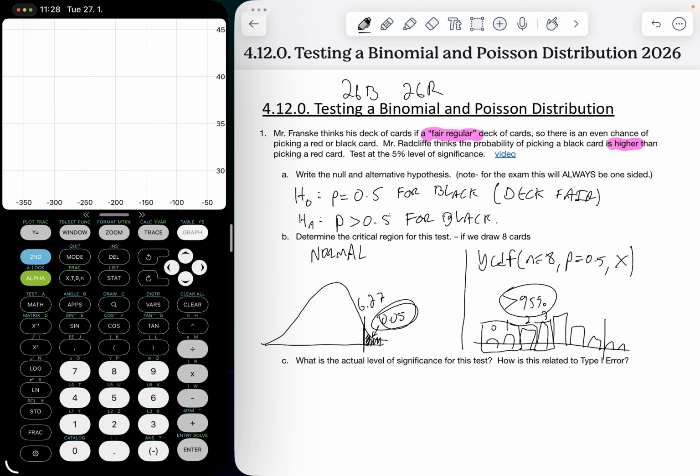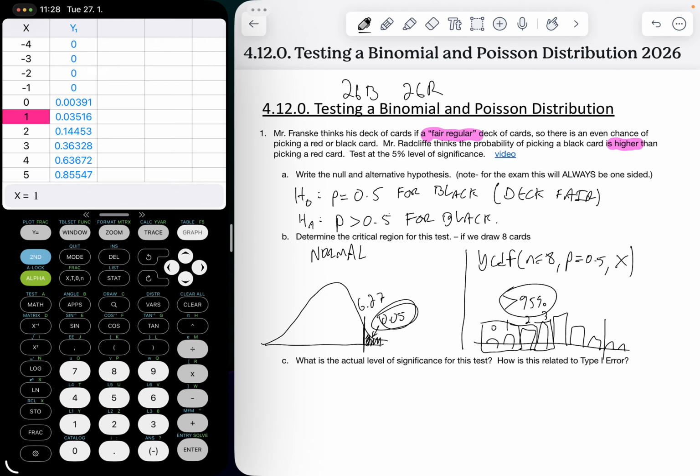And you can see that negative numbers don't make any sense. Up here in the negatives, it's all 0, but the probability of getting 0 is 0.00391, and then 1, and then 2, and these are cumulative distributions. So by the time I get to 8, it makes sense that I have a total probability of 1, because I'm going to get 0 or 1 or 2 or 3. These are CDF values, so they're accumulating as we go. And what were we looking for again? We were looking for the first value that's over 95%, because that means on the other side will be less than 5%.